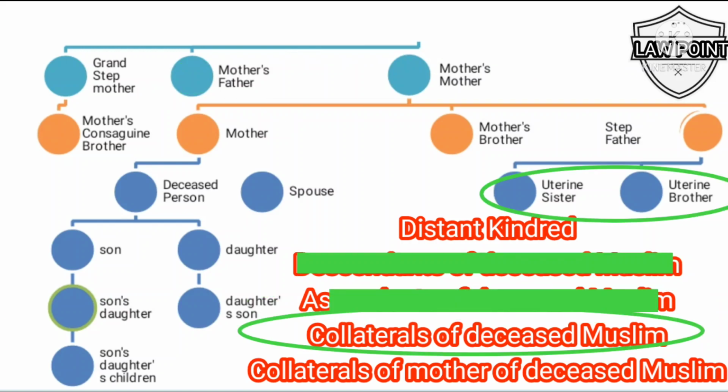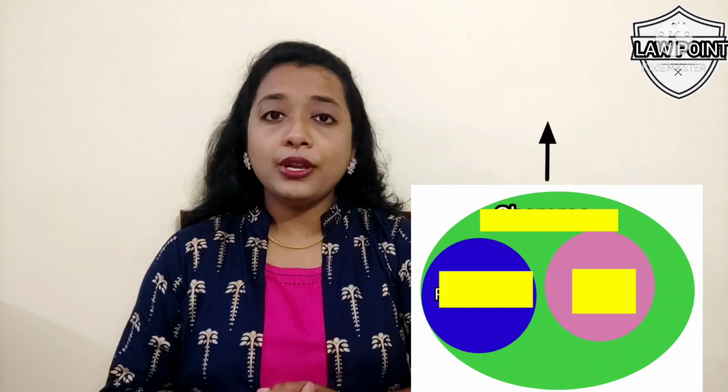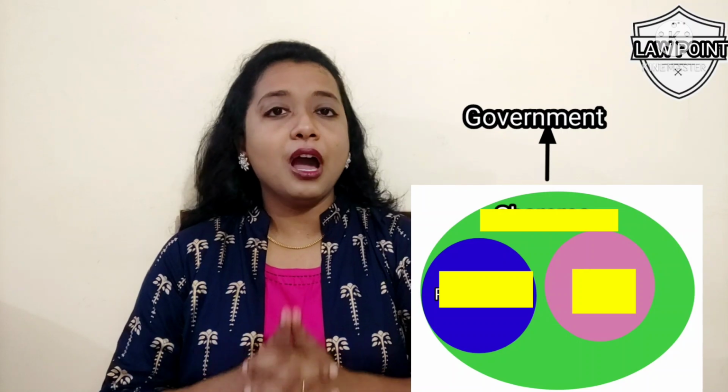If ascendants of deceased Muslim are not alive, then the property passes on to collaterals of deceased Muslim, that is, uterine brother, uterine sister, etc. If collaterals of deceased Muslim are not alive, then the property passes on to collaterals of mother of deceased Muslim, such as mother's full brother, mother's consanguine brother, etc. If there are no sharers, no residuaries and no distant kindred, then the property goes to government.